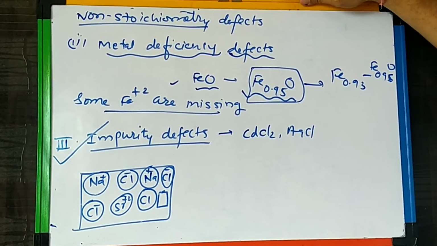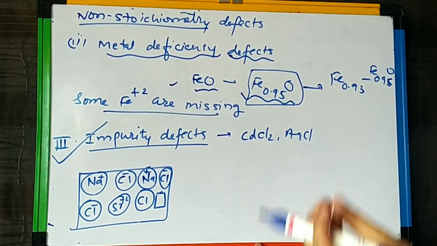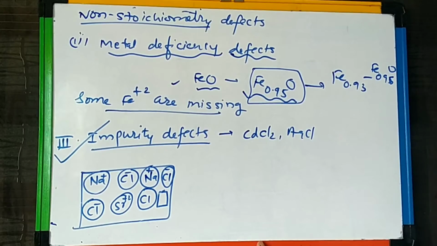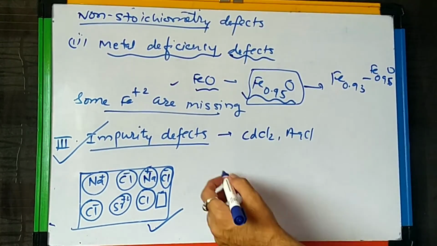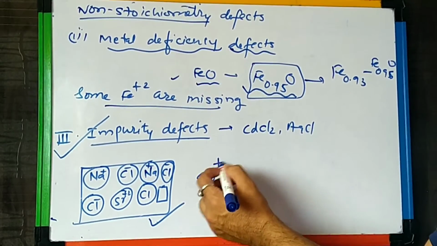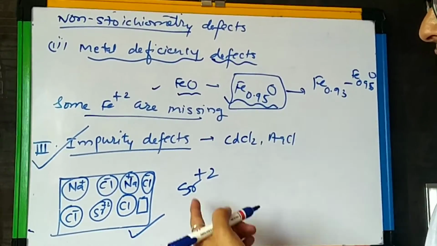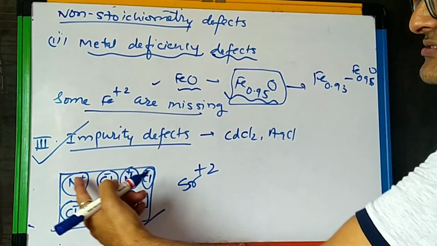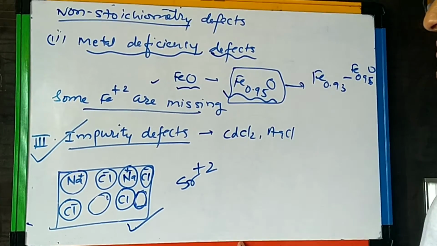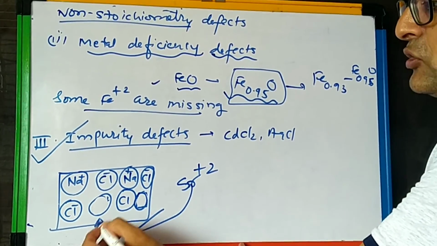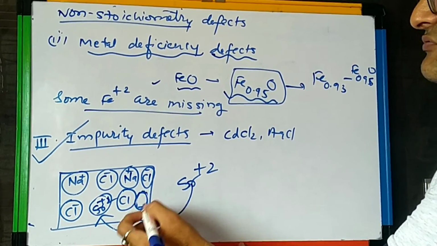Now come to the third category of defects, which we call impurity defect. As the name suggests, in impurity defects other atoms are added in trace amounts, like in the crystal of NaCl, strontium Sr2+ is added, then it displaces two sodium ions. So strontium occupies one of the positions of sodium and the other position remains vacant.